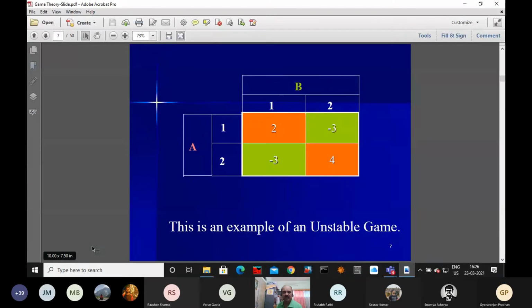See here, this is 2 and -3, and here -3 and 4. I have already told you this is not a stable game. This is an unstable game. Do you accept this? Yes, sir. Since it is an unstable game, it has no saddle point. If there is a saddle point, then it is a stable game and we can find the value of the game. Instead, we will find the expected value of the game.